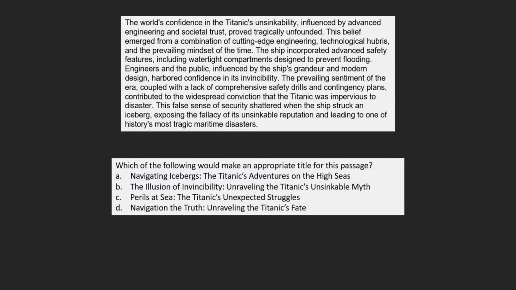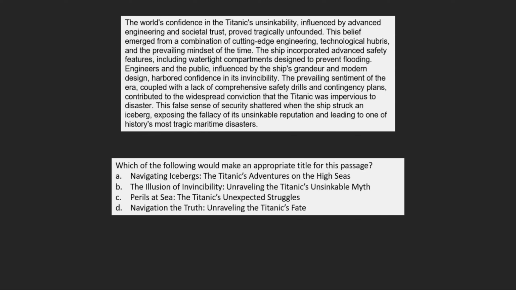Let's take a look at another example. Which of the following would make an appropriate title for this passage? In order to answer a question like this, we would have to know what the main idea or central thought of the passage is, as that would make the best basis for a title. We just established in the previous question that the main idea of the text is exploring the idea of the Titanic being considered unsinkable, and why that was a popular opinion at the time, and what its tragic fate ended up being. With that in mind, let's take a look at our choices.